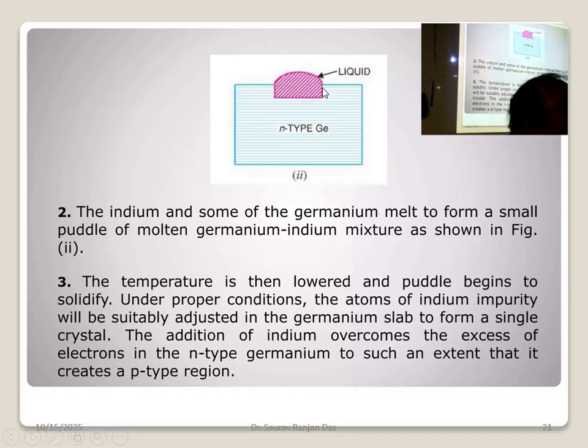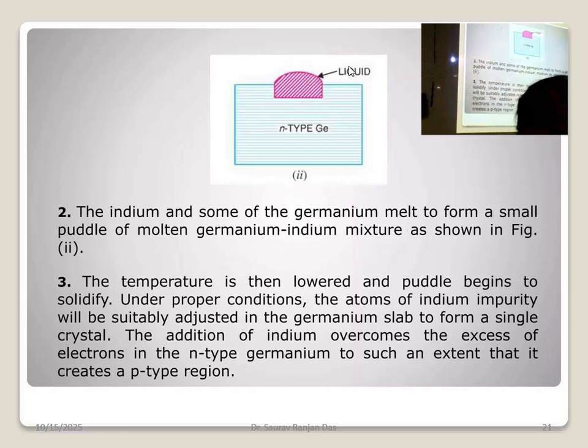Now, if we cool the material overall, then it will become solidified. The liquid metal here becomes solidified. Why are you making it liquid first? Because it will melt and flow, and mix with germanium. For this mixing purpose, we melt the indium so that it can flow into the germanium to some extent. After that, we cool the overall thing so that a junction is generated. We make the junction for good contact. If you just keep one thing upon another, there will be no contact. If one matter flows into another, there will be good contact. First you allow it to melt and flow, and after that we solidify it.